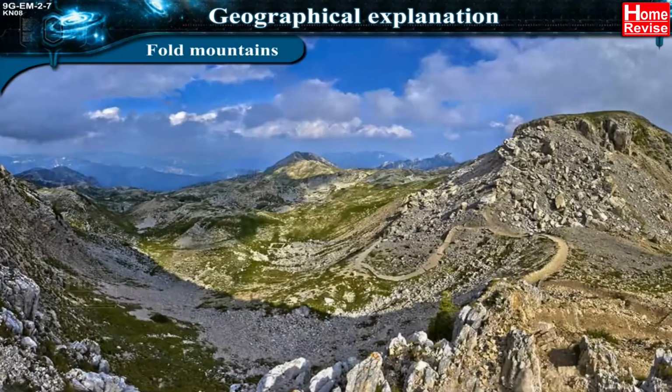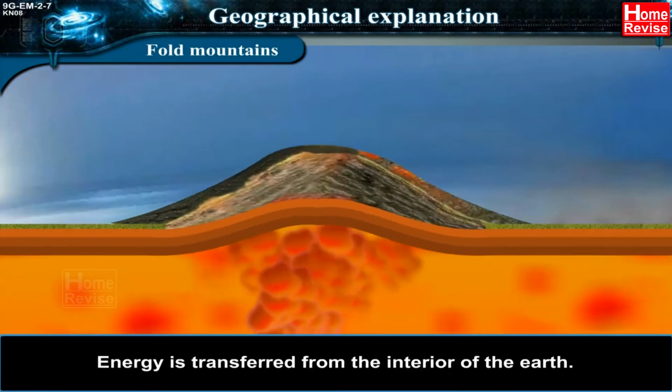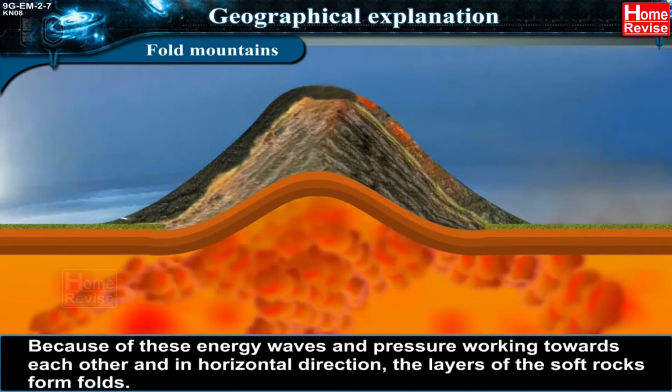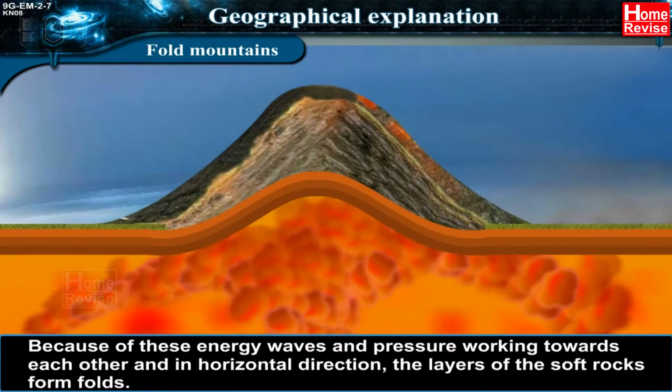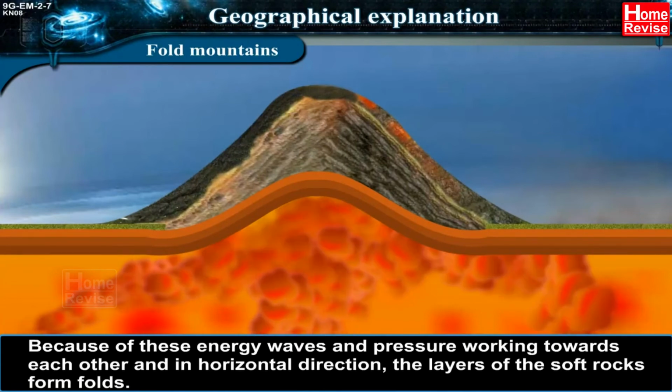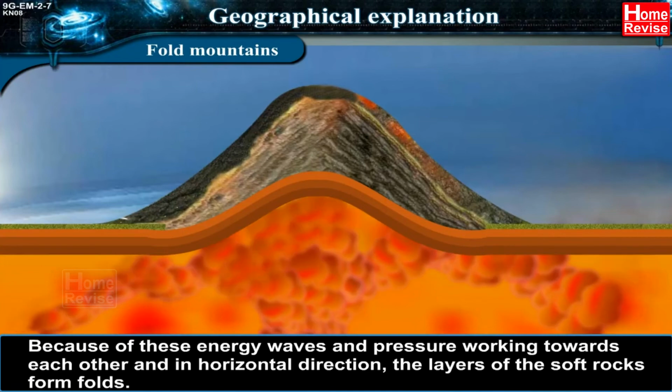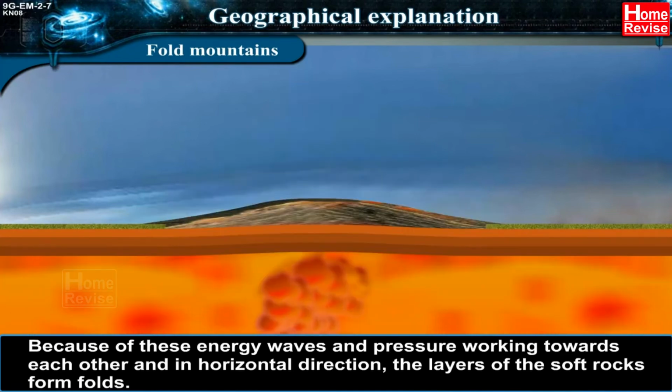Fold mountains. Energy is transferred from the interior of the Earth. Because of these energy waves and pressure working towards each other and in a horizontal direction, the layers of the soft rocks form folds.